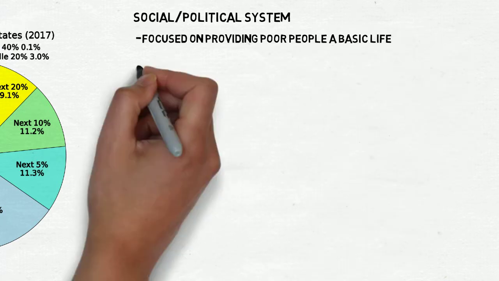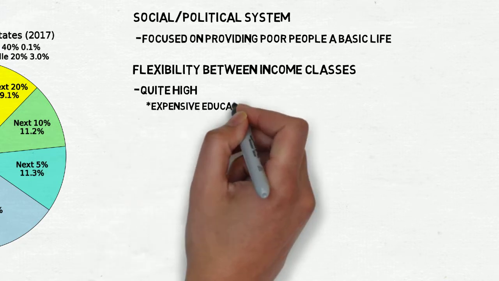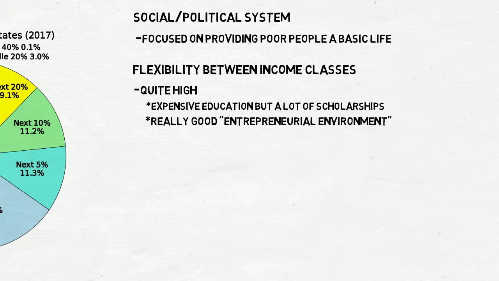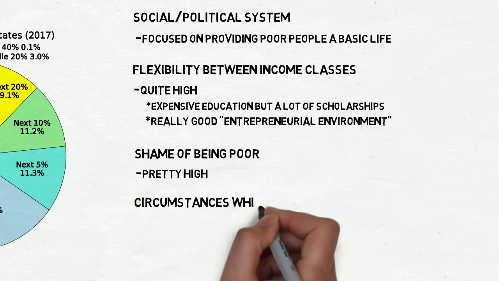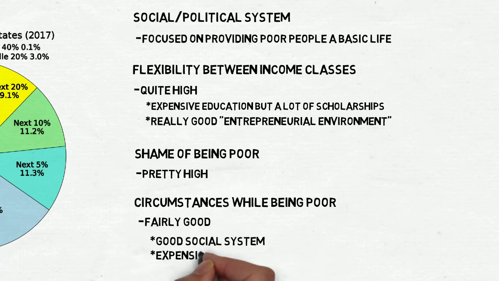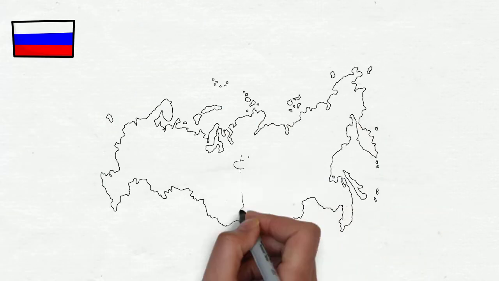The flexibility between income classes is quite high. Education is expensive, but there are a lot of scholarships provided to students and the entrepreneurial environment is very good. The shame of being poor is pretty high, and this is mainly because of their capitalistic culture. The circumstances while being poor are fairly good since they have a strong social system. The downside is that they have a really expensive healthcare system. Third, we will discuss Russia.